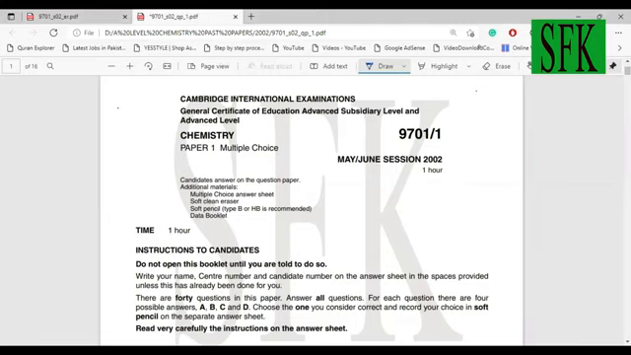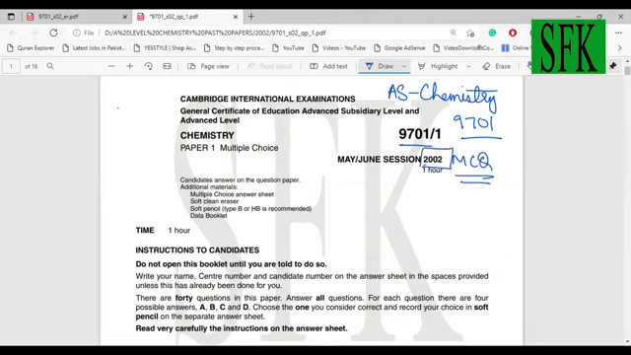Today we are going to start this series of lectures on past papers, AS chemistry 9701. We're going to do the MCQ papers, starting out with 2002, and we're going to do as many as possible. This is the May June 2002 paper. So let's begin without wasting any time.